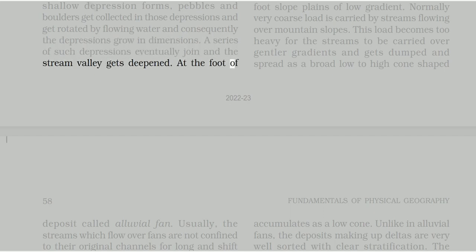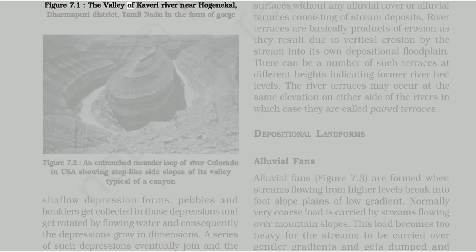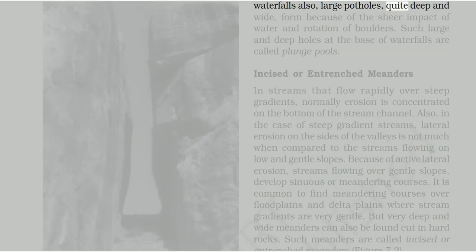Figure 7.1, the valley of Kaveri River near Hogenagal, Dharmapuri district, Tamil Nadu in the form of gorge. Figure 7.2, an entrenched meander loop of River Colorado in USA showing step-like side slopes of its valley typical of a canyon. At waterfalls also, large potholes, quite deep and wide, form because of the sheer impact of water and rotation of boulders. Such large and deep holes at the base of waterfalls are called plunge pools.